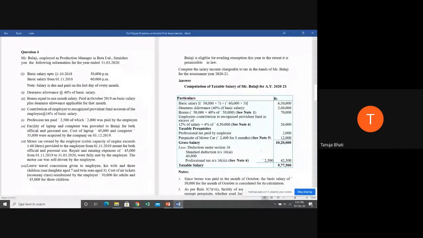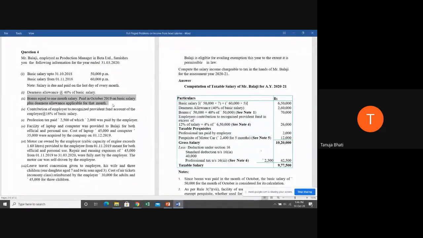Now students, up to 31/10/2018, that is October month's end, right? So October month, what salary was paid? 50,000. Okay. And DNS allowance was paid how much? 40% of 50,000. So total how much? 70,000 you have to take as bonus. Have you all understood this calculation of bonus?